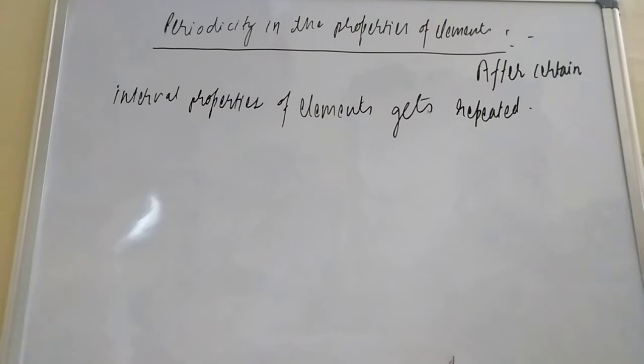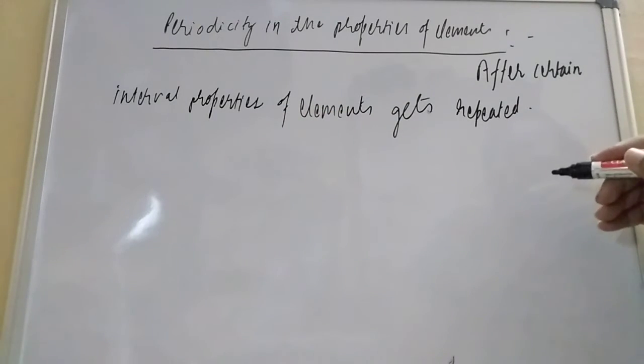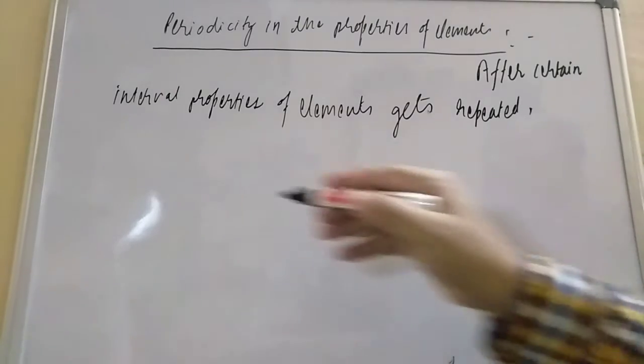Hello friend, now we are going to study periodicity in the properties. So what is the meaning of periodicity in the properties? After a certain interval, the properties of elements get repeated, both physical and chemical properties. They can ask the reason why.